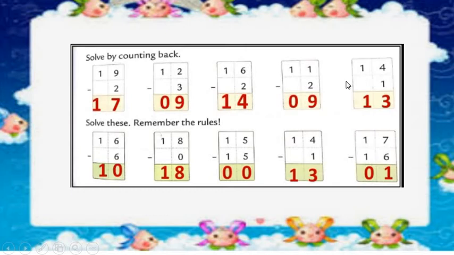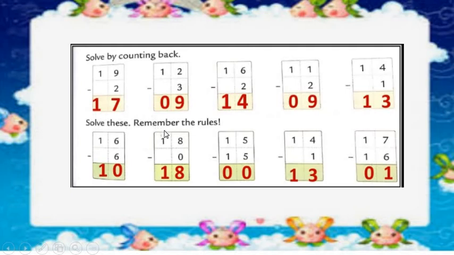14 minus 1. Look, my dear students, here we are not going from ones column or tens column, as we are solving this by counting back. So we have to keep the bigger number with us. 14 minus 1. Before 14 there will come number 13. So 14 minus 1 we get 13.